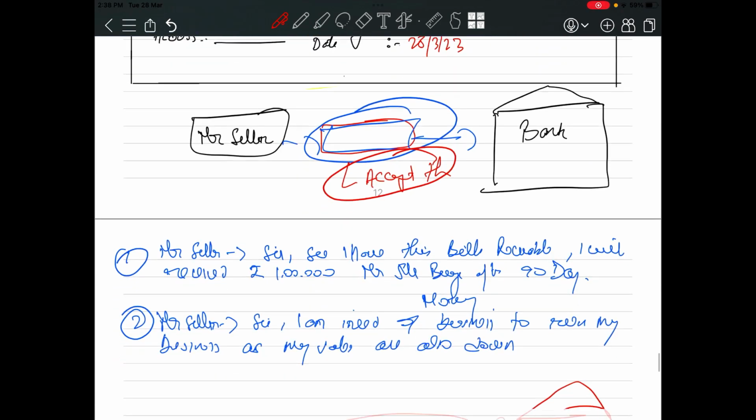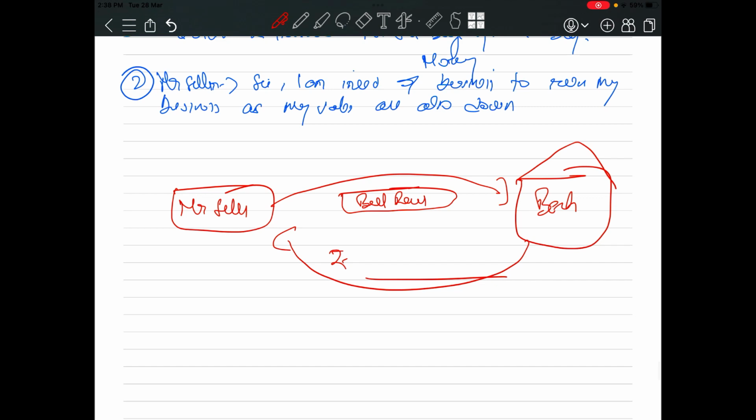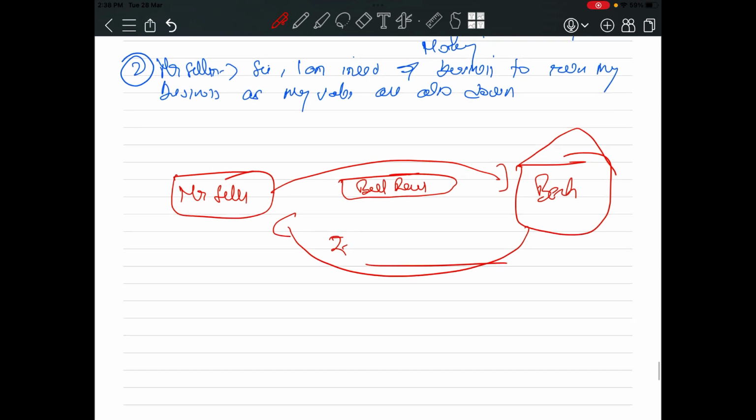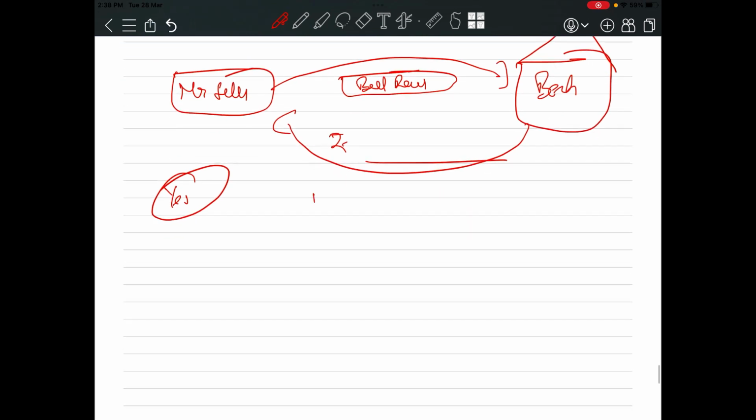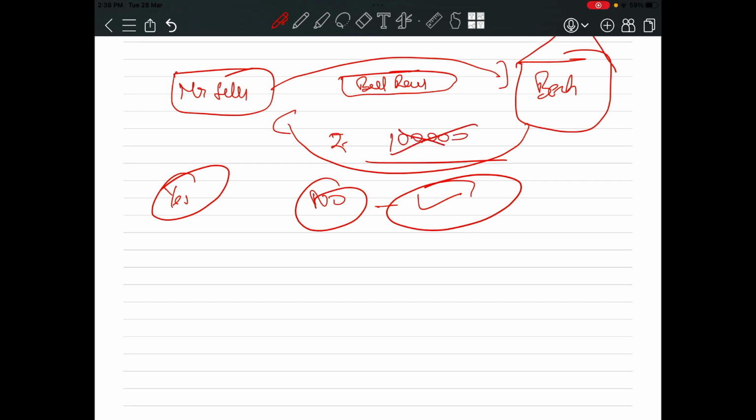So do you think the bank will give the whole amount of 1 lakh to Mr. Seller? Just give me a logical answer. I think your answer should be no, right? If it is yes, I will reply to this answer later. If it is no, you have given an absolutely right answer. Why will the bank not give him 1 lakh rupees?